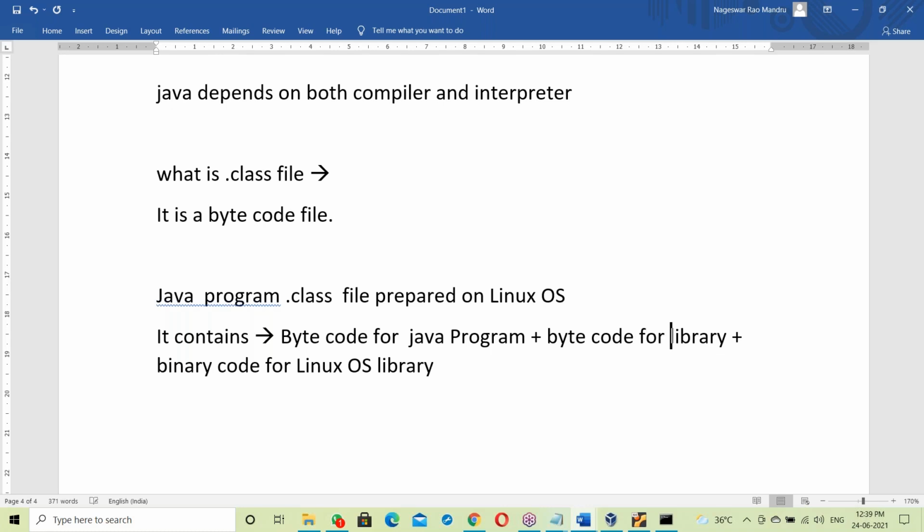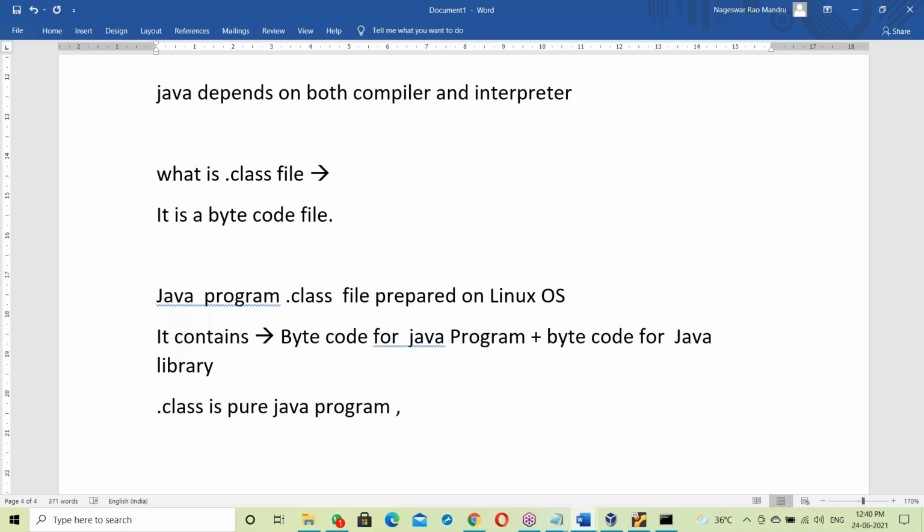Bytecode for the Java library, and no OS library. Even if prepared on Windows, there is no OS library. A dot class file does not contain any OS library. It contains only the Java program code and the Java library. It's a pure Java program.